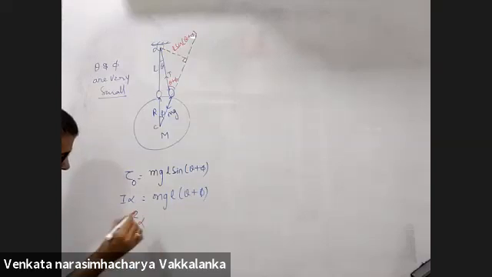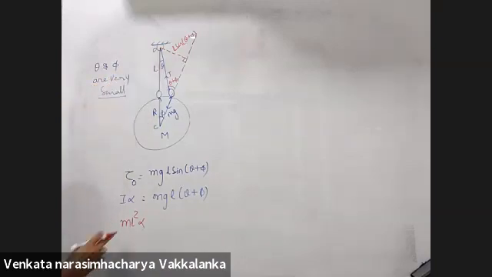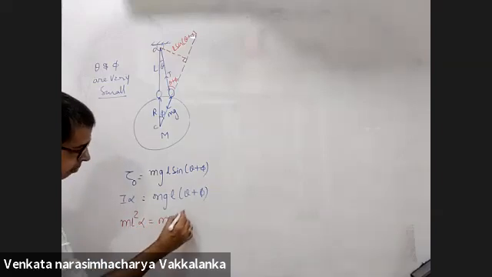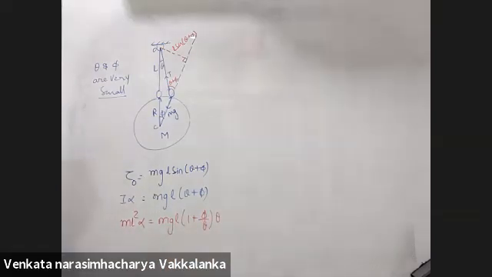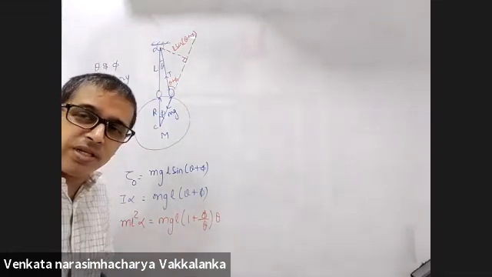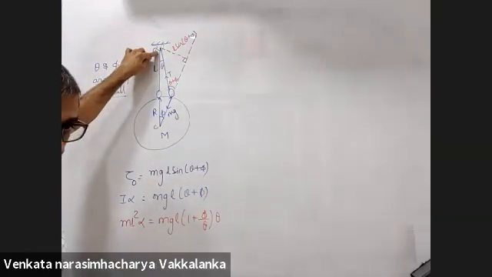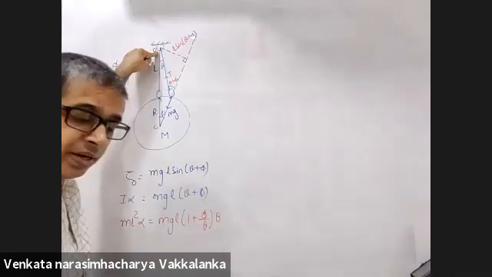ml square into alpha. The bob has a mass of m at a distance of L from O, so the moment of inertia will be ml square. The string doesn't have mass. mgl into (1 plus phi by theta) into theta. I brought theta outside. How do you know that you have to bring only theta outside and not phi? I am taking the torque about O, that means I'll get the angular acceleration about O, right?